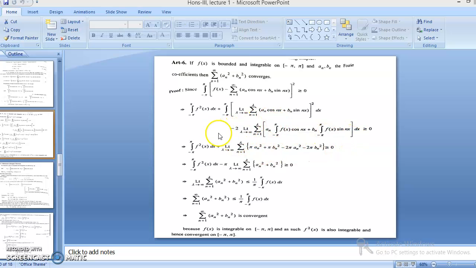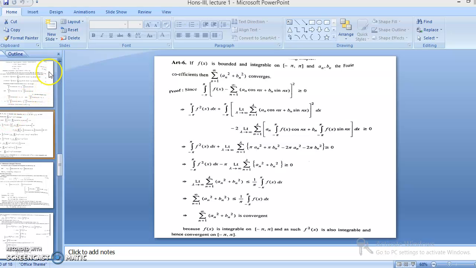Then by using the previous results, if we apply (a plus b) whole square on this term, we get the square of this term plus the square of this one plus 2ab. In the case of the square of the first term, we get a_n squared cos squared nx. a_n squared is constant, so we take this term outside the integral, and we are left with the integral from minus pi to pi of cos squared nx dx.